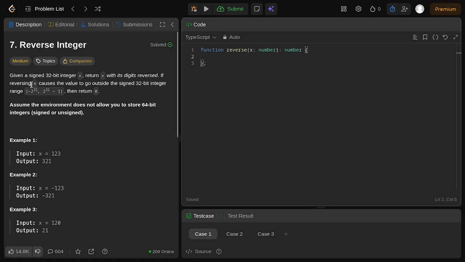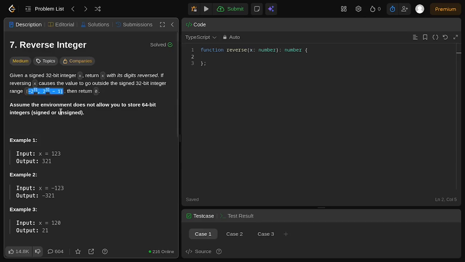If reversing x causes the value to go outside the signed 32-bit integer range, which is -2 to the power of 31 to 2 to the power of 31 minus 1, then return 0. So that is the minimum and this is the maximum range of the 32-bit integer, and we need to return 0. And we need to assume that the environment does not allow us to store 64-bit integers or anything beyond the 32-bit variant.